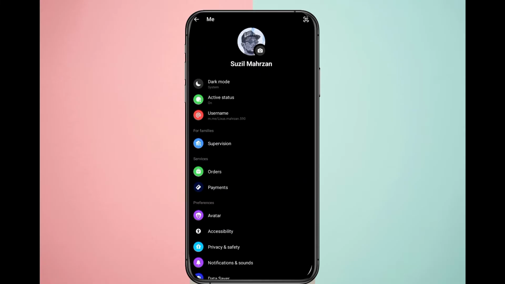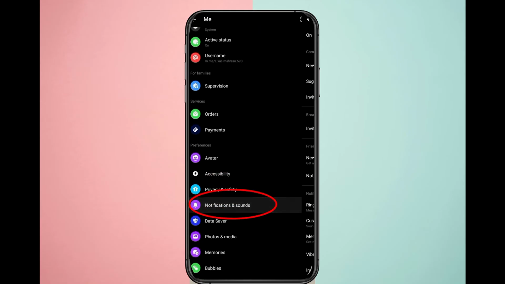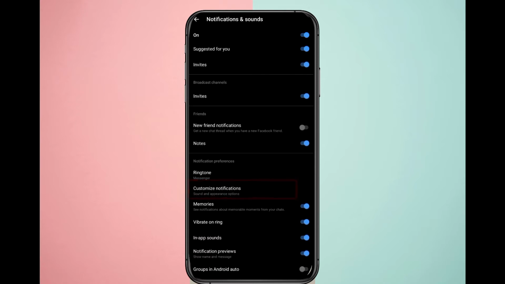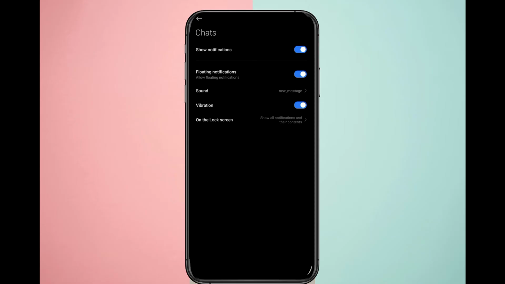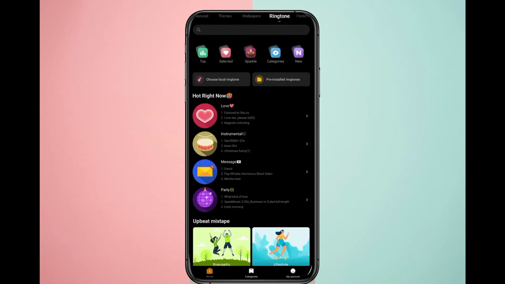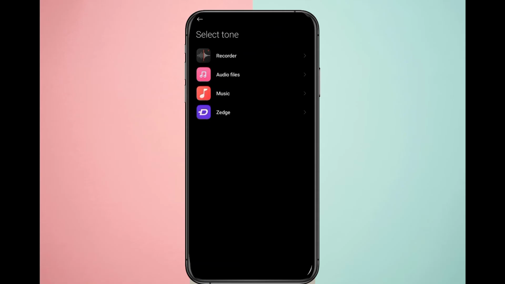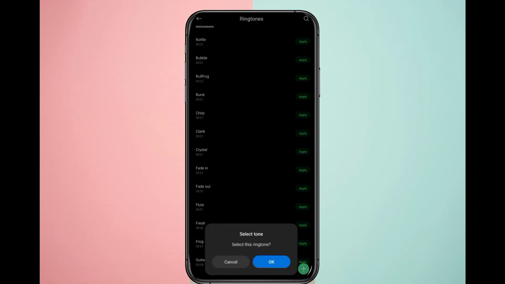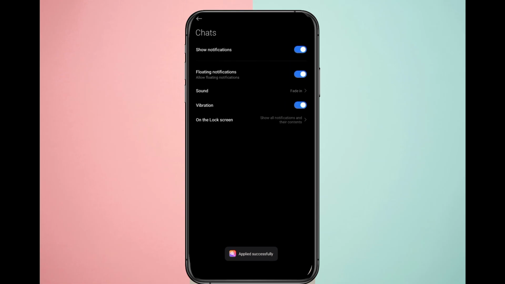Scroll down to the notification and sound option and click on it. Here you can change your Messenger notification. Go to text tone over here. Now choose a sound you would like to keep for your notification. I am going to keep this sound for my notification. Now the notification of a Messenger app is changed.